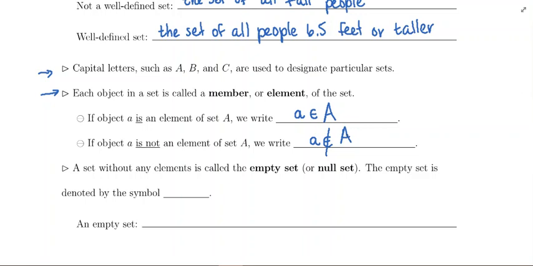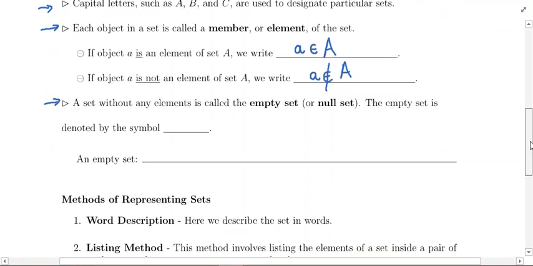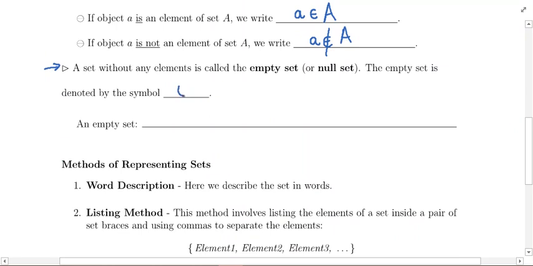Now, some sets do not have any elements. A set without any elements is called the empty set. The empty set is also known as the null set, and there is a specific symbol for it. To draw the empty set, you put a 0 or an O and then do a slash through it. When you see that symbol, it is referring to the empty set or the null set, which is just a set that doesn't contain any objects.